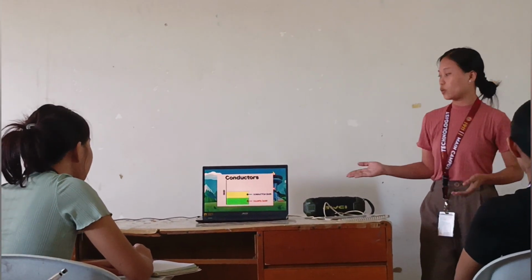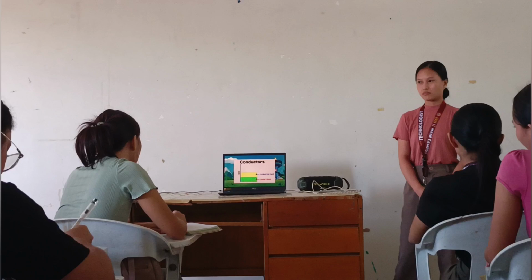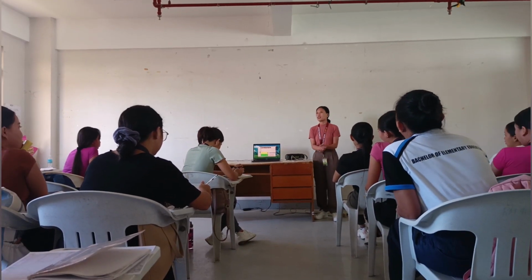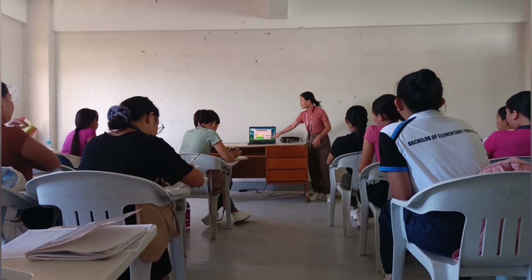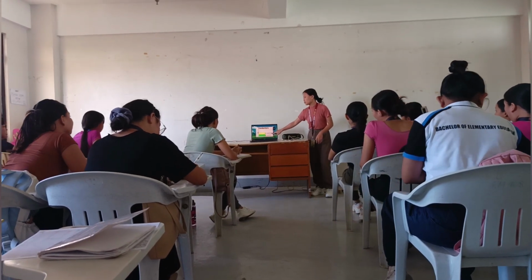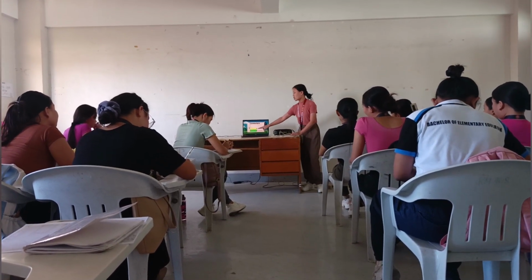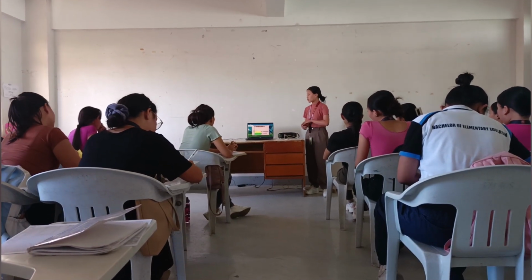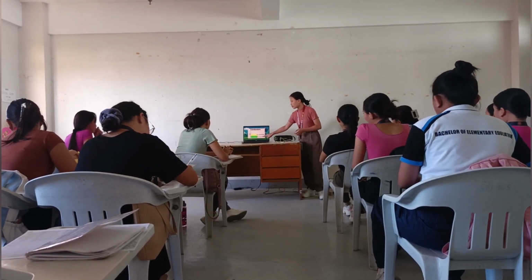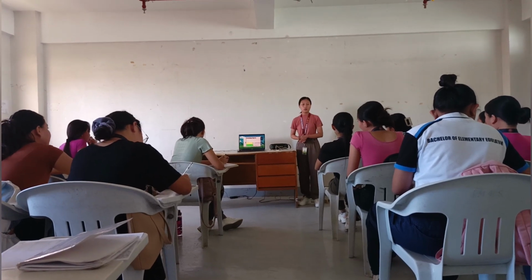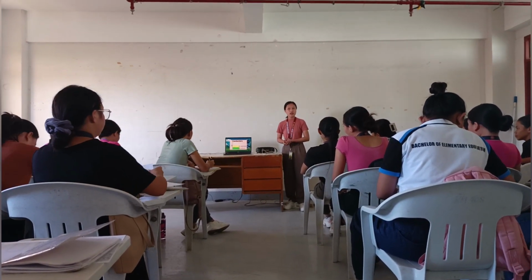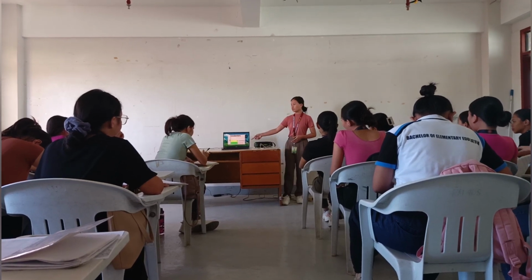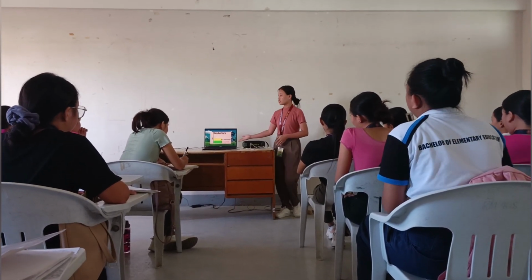So what have you observed, class? Is there any gap between the two? No. Very good. Because in conductors, class, there is no gap between the valence band and the conduction band. So the electrons from the valence band can jump easily into the conduction band when the energy is provided by an applied voltage. So did you understand, class, the conductors? Yes. The conductors have no gap.